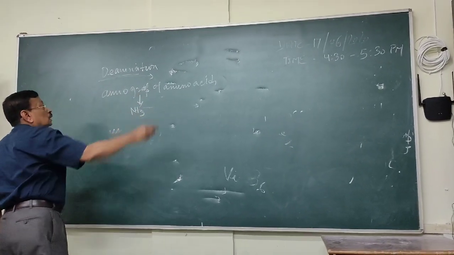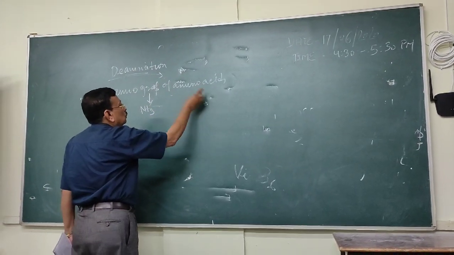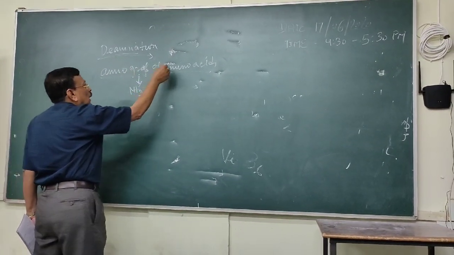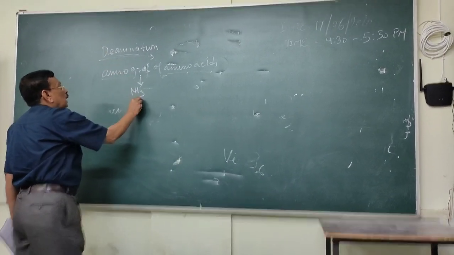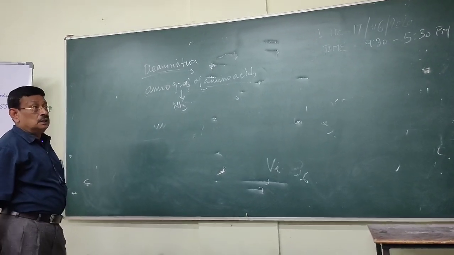So if the ammonia is released or liberated from amino acid, amino acids के amino group से जब ammonia निकलेगा, that process is called the deamination.